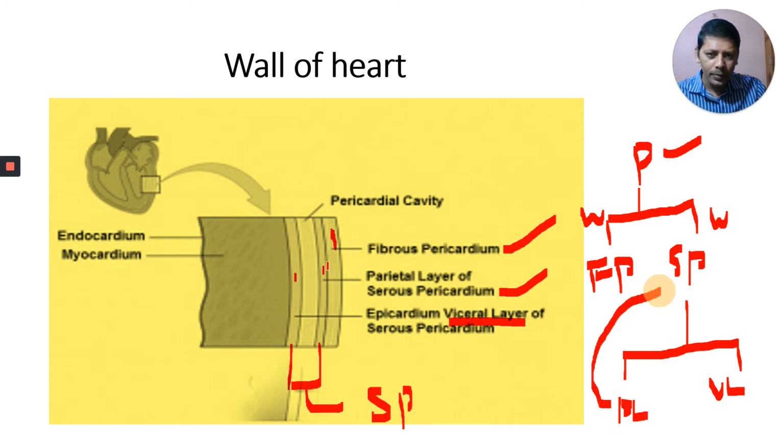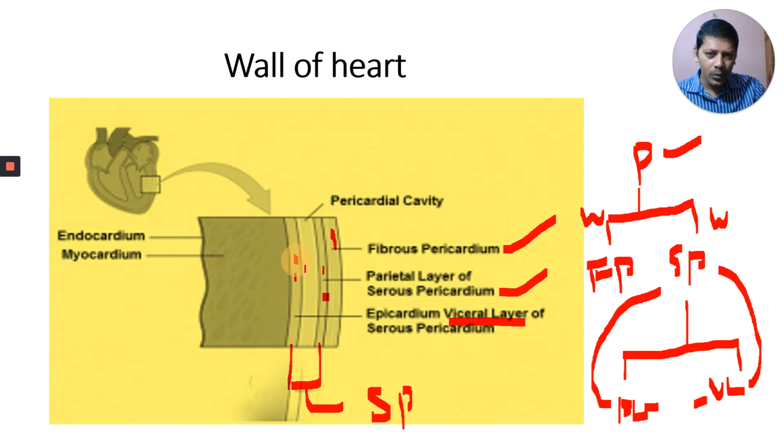The second one is the visceral layer of serous pericardium. Observe here: this is one layer and this is another layer.